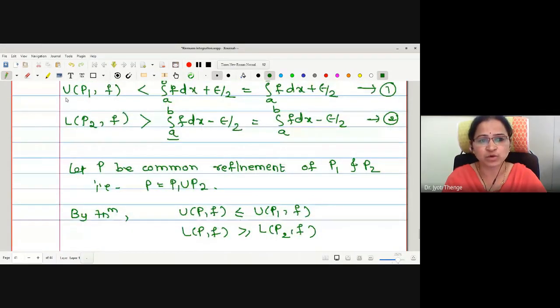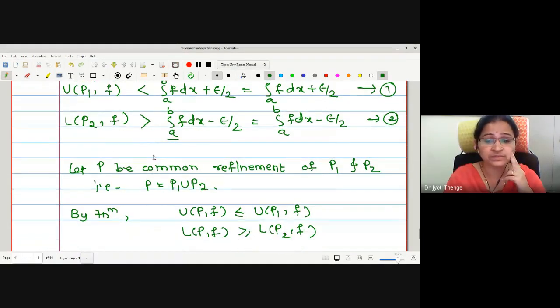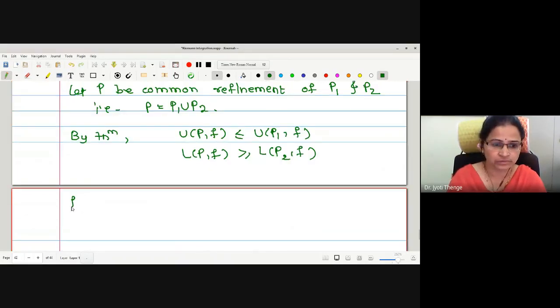Therefore, we will put both these values in the above statements, right? Therefore, here I will write UP1F is greater or equal to UPF. Similarly, LP2F is less or equal to LPF. Therefore I will write from inequality 1.